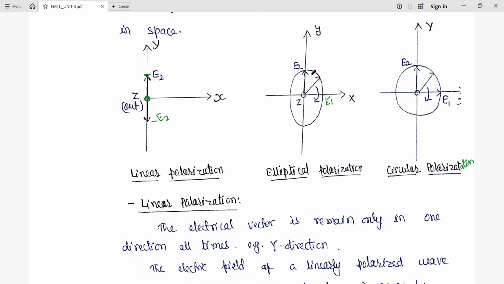So two different components, E1 and E2, will be there at a time. One represents the major axis and the other the minor axis, like an ellipse, or you can consider the shape of an egg. This is the major axis.